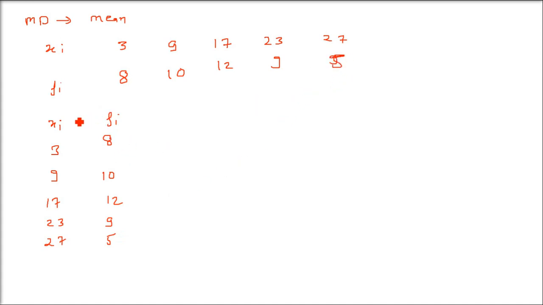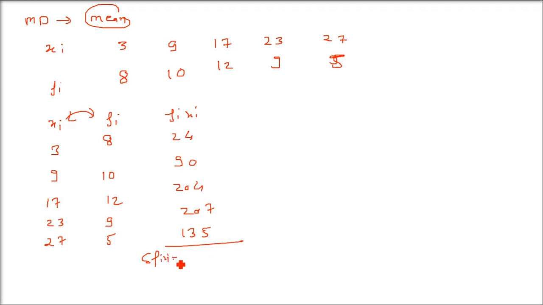Now what you have to do, first of all, in order to find out the mean, you have to multiply these two. First we have to find mean and median. So just multiply xi and fi, because you have to find out the mean deviation about the mean. For that you have to find out the mean first. So 3 times 8 is 24, 9 times 10 is 90, 17 into 12 is 204, 23 into 9 is 207, and 27 into 5 is 135. These are fi xi.